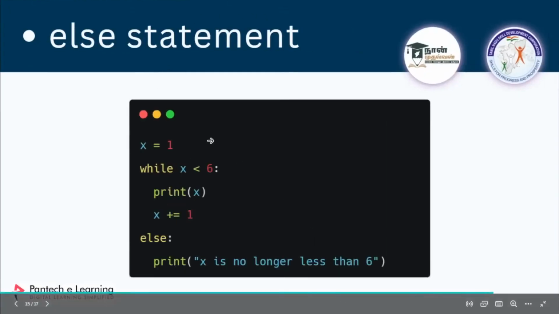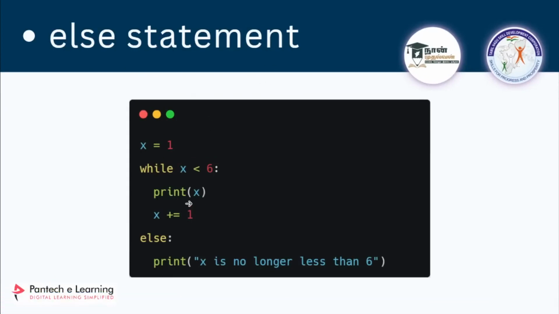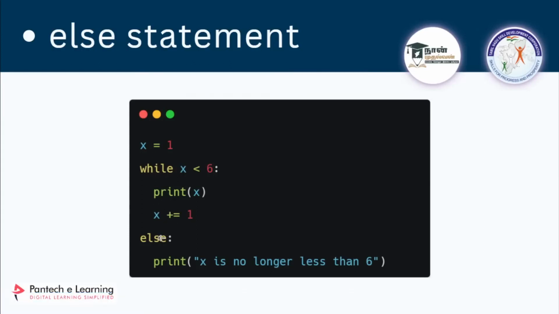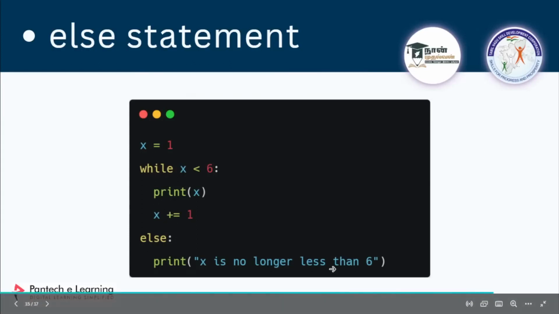Finally, we are going to see something known as the else statement. So we have seen in conditional statements, right? If that condition succeeds, then it won't go into the else statement. When it fails, it will go into the else statement. Similarly, in a while loop, when the while loop is terminated, it will go into this else statement and print the output.